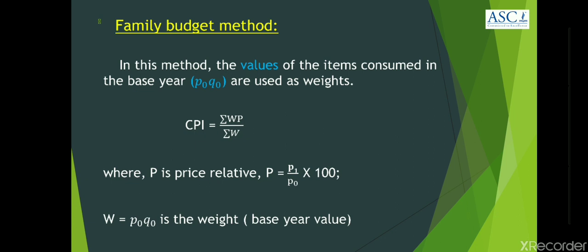divided by summation W, where capital P is the price relative, and we are aware of the formula of price relative, nothing but capital P is equal to P1 by P0 into 100, and W stands for weight, and here weight is nothing but base year value. That's why W is treated as P0 into Q0. That completes the formula for the family budget method.